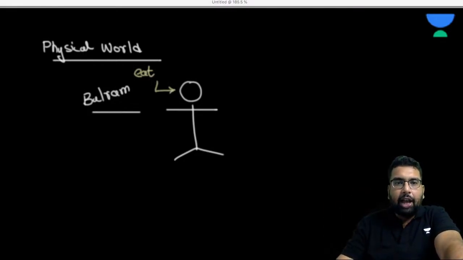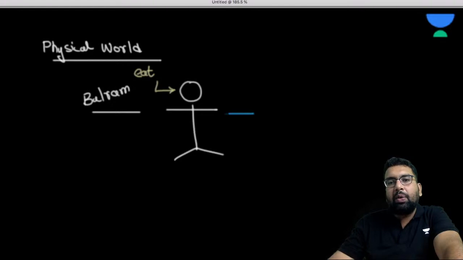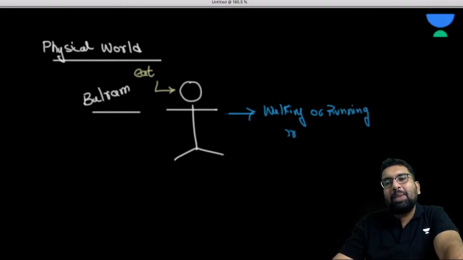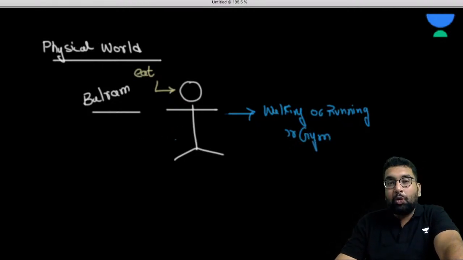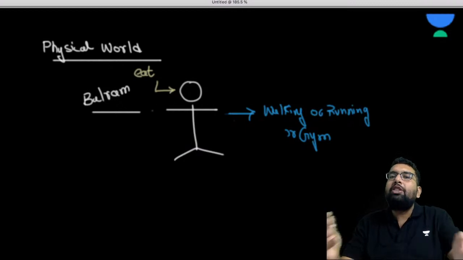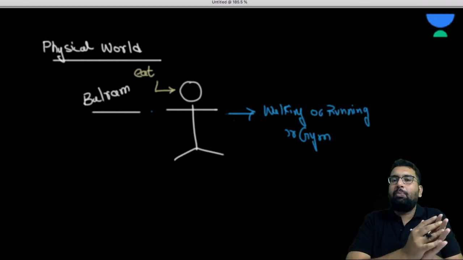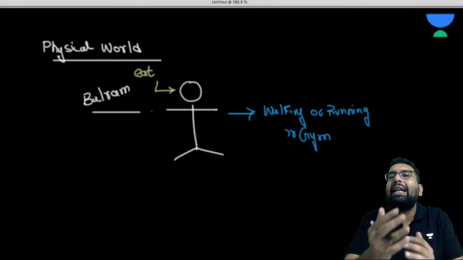Now when Balram goes to exercise, maybe walking, or running, or to some fitness center or gym, or he may go to play badminton, tennis, cricket, or anything, whatever energy you have gained from the food, you are expending that in some way.